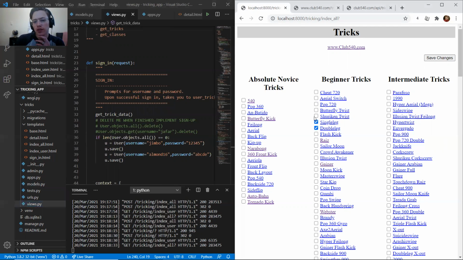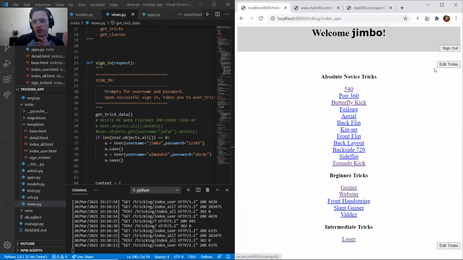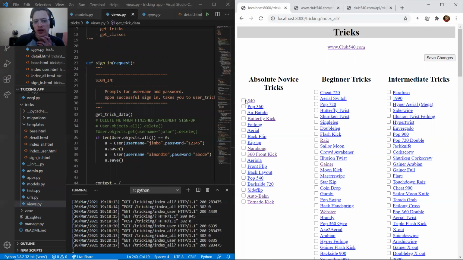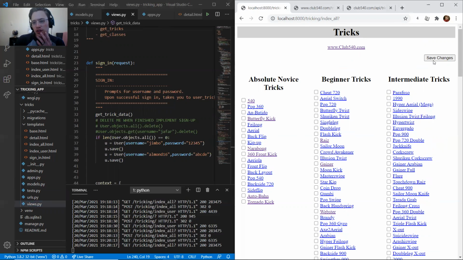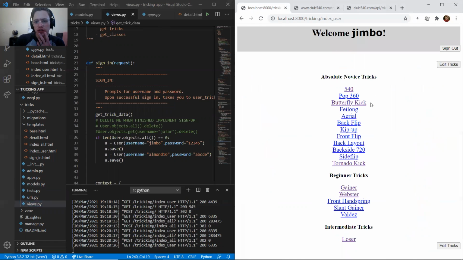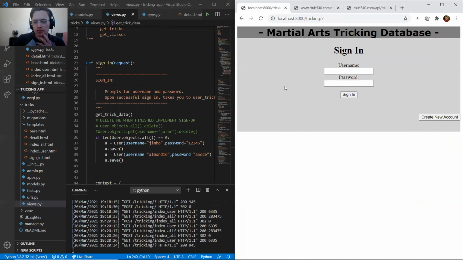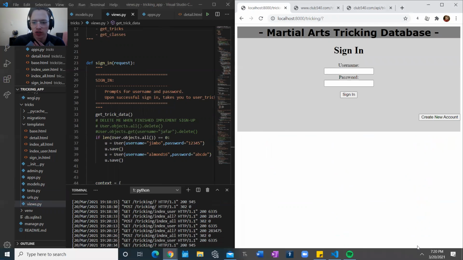The other thing is to pre-populate the checkboxes. So I can, for example, see 540 pop through 60 here, have these pre-checked, so I know which ones I've already selected. But if I do reselect them, it's not a problem. It doesn't re-add them twice. Yeah, and so there is my web app project.